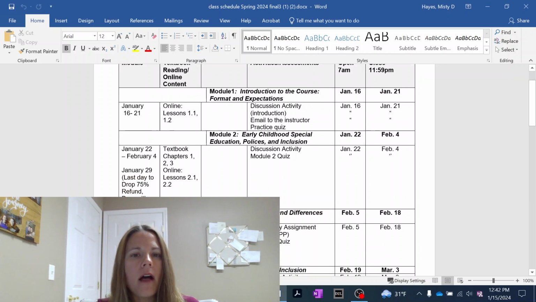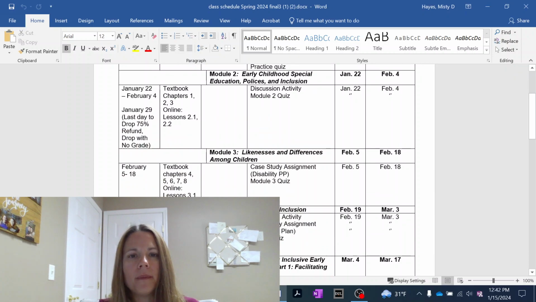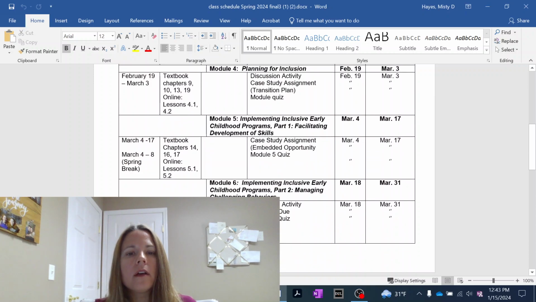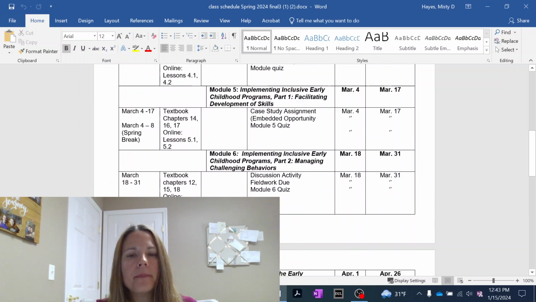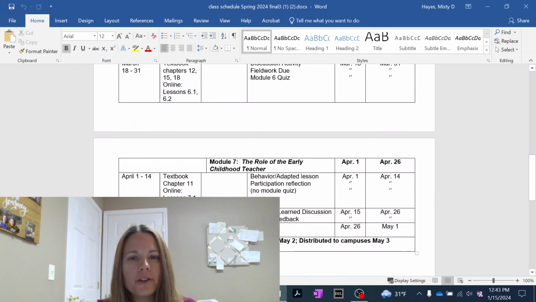That's all it is. Our course content really doesn't start till module 2, and you'll see here that it talks about the lessons and chapters and the text, and it also talks about the activities and the dates. As you'll notice, the modules will last 2 weeks. So you will have 2 weeks to complete each module, which will be very helpful. I will make sure to remind you of what module we're on and what we're going to be working on. So please do not fret about it, but I do want you to keep up with this as well.